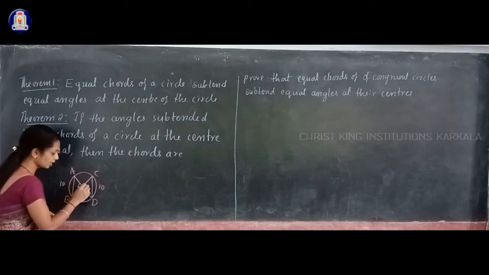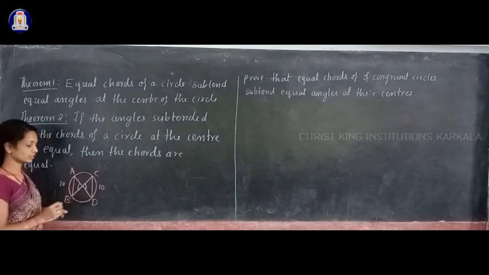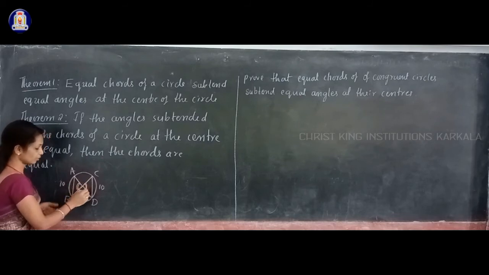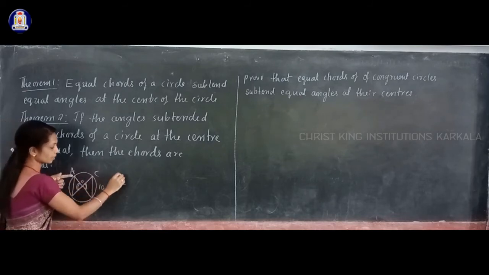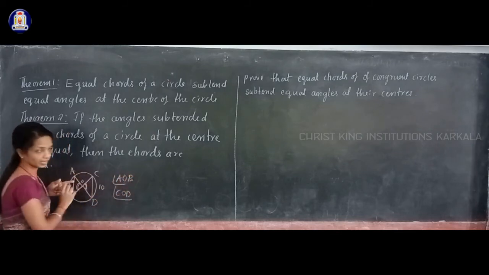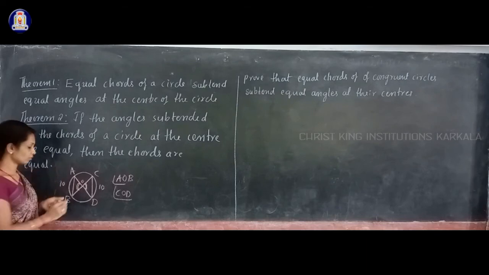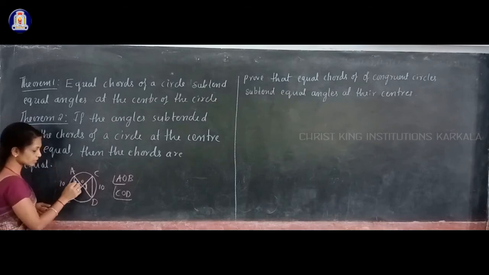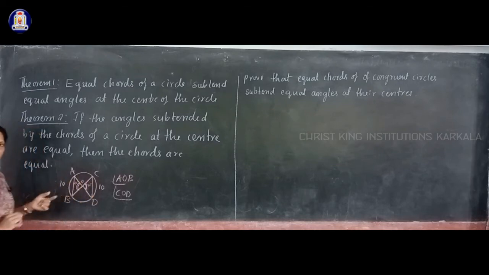Then the angles formed at the center of the circle are equal. If you measure angle AOB and angle COD, they measure the same. For example, if AOB measures 80 degrees, then angle COD also measures the same 80 degrees. So that is about theorem 1.